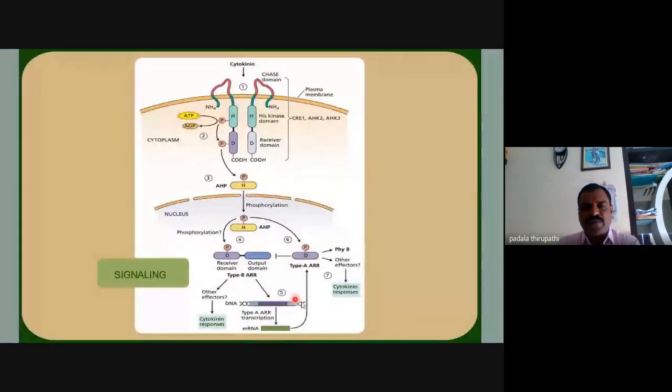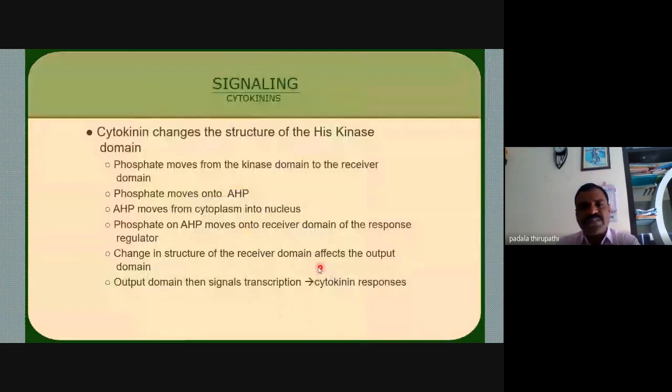See here, this is the cytokinin response. The receiver domain is here, then the output domain. Whenever the AHP enters inside the nucleus, then phosphorylation occurs, then the AHP phosphorylation process reaches the receiver domain. Then afterwards the output domain. Finally, the cytokinin response is reached.